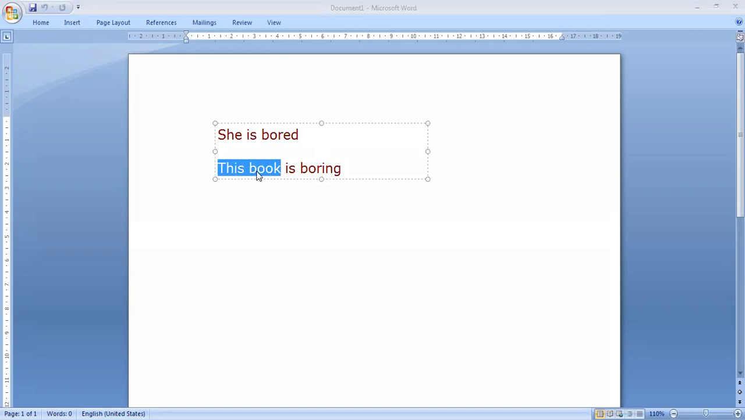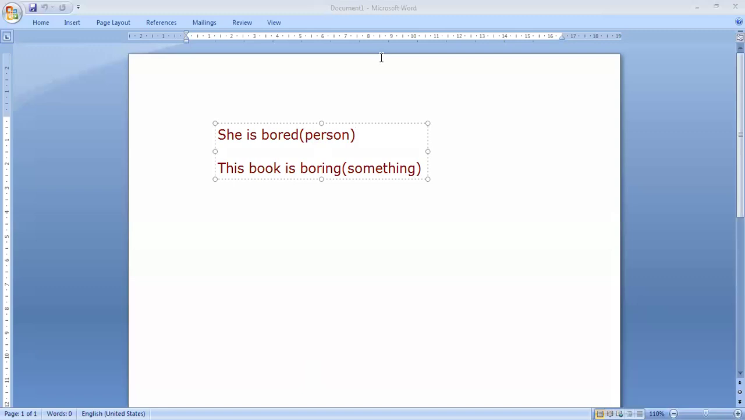Here is the book, I add ing to the adjective. Here we say she's bored, adding ed for the person. Okay, so here is the difference. Here we talk about a person, and here we talk about what? About something. So when we express the emotion of a person, we use the ed form, and when we talk about something, we use the ing form.